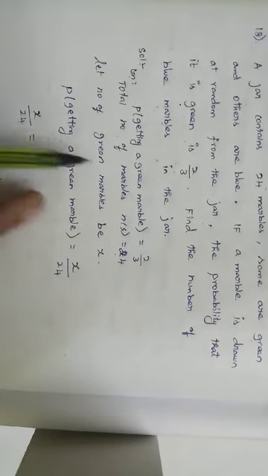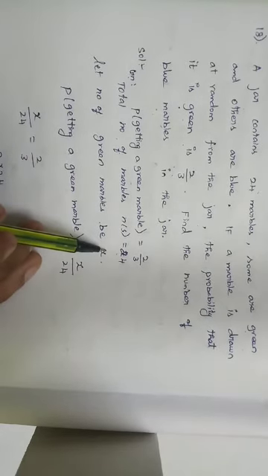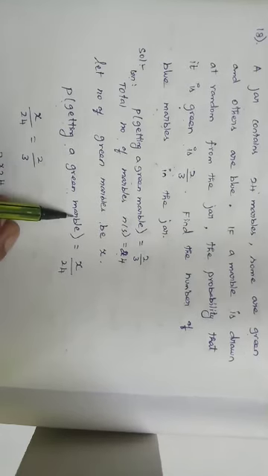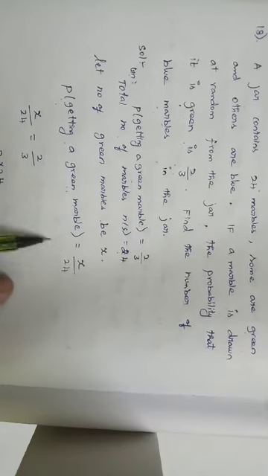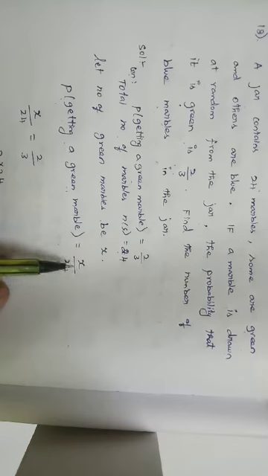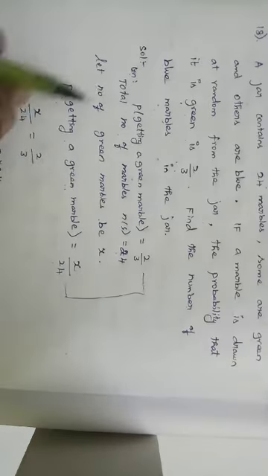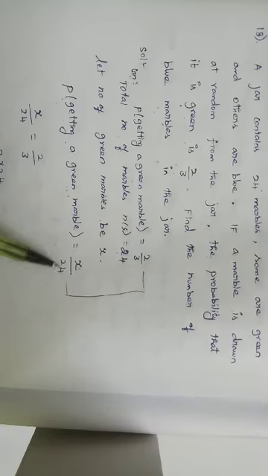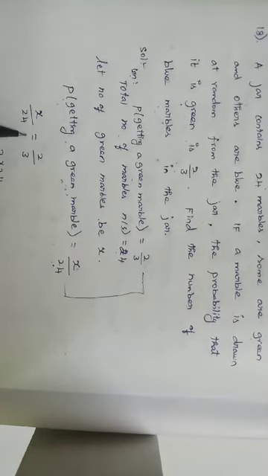Now I am going to assume the number of green marbles be x, right? So the probability of getting a green marble is the number of green marbles divided by the total number of marbles, that is x divided by 24, right? The total number of marbles is 24 and the number of green marbles is nothing but x. See that, just compare these two. The probability of getting a green marble is 2 by 3, and the probability of getting a green marble is x by 24. Both are the same, so I'm just going to equate these two. So x by 24 is equal to 2 by 3.